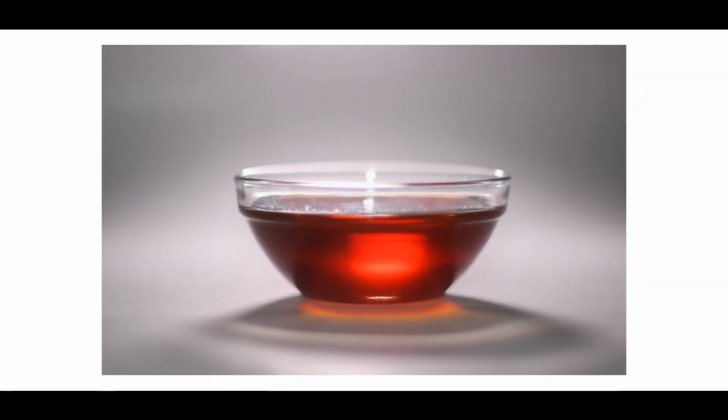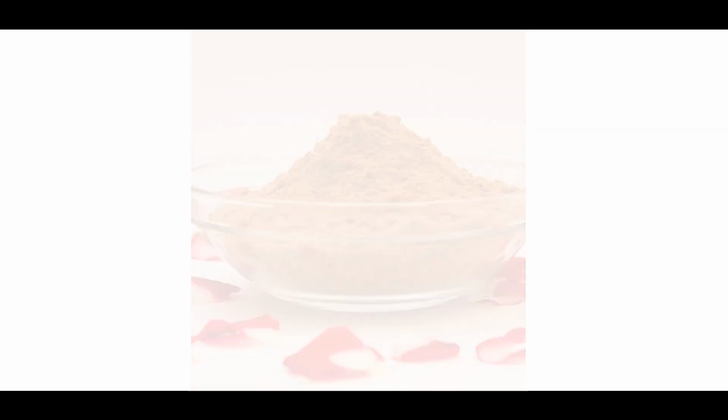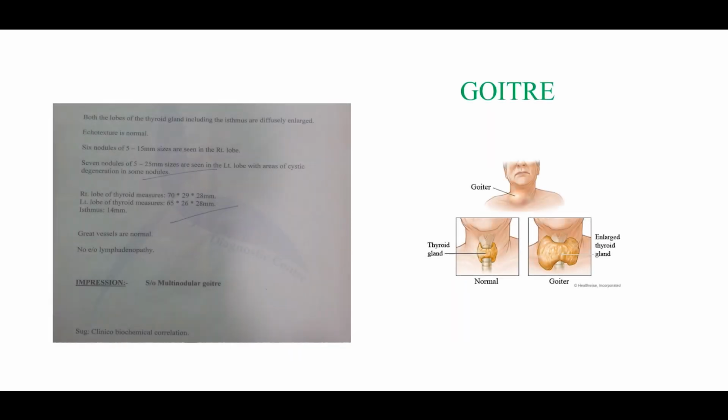Next. This is Visha. Next. This is the churna of the same drug, which is given for the lepana. Next. This is Galaganda. Next. These are the cases of goiter. You can see the nodular goiter, the measurements of the goiter, and the isthmus which has been hugely enlarged.